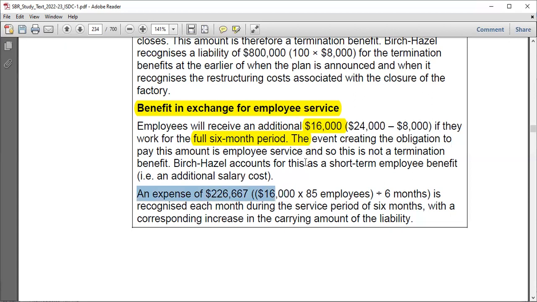Why should we include this? Because 15,000 is per person, but 15 of them are going to leave before, and so only 85 would remain, right? Is that right? So they should be recognized.